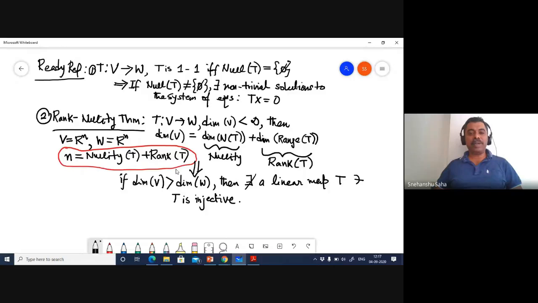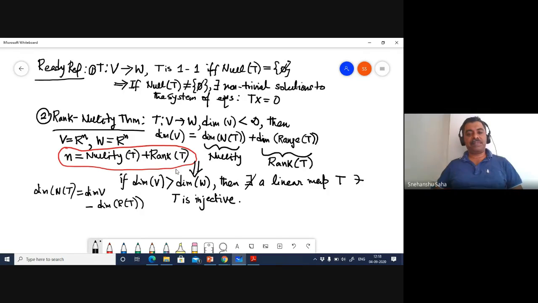I'm assuming that this holds, even though I haven't shown that it indeed does: the nullity, or the dimension of null of T, is nothing but dimension of V minus the dimension of the range of T, or the rank.